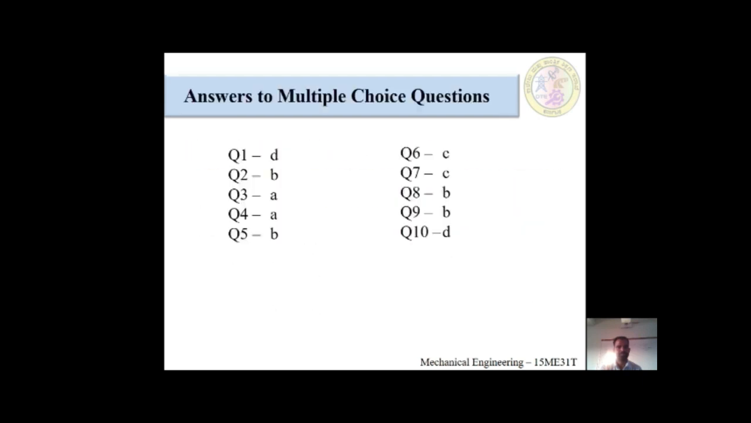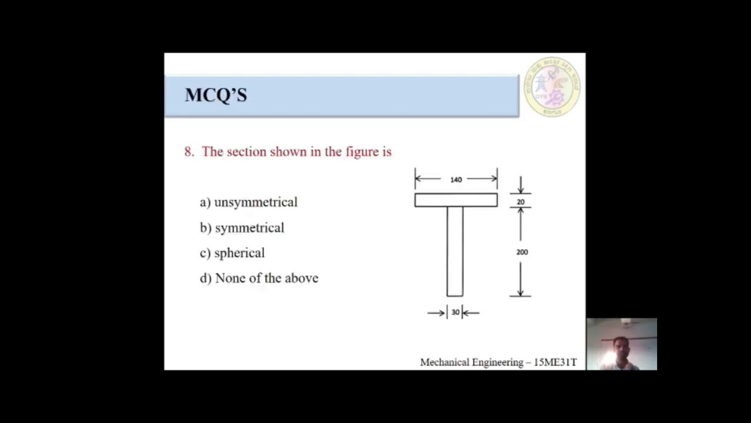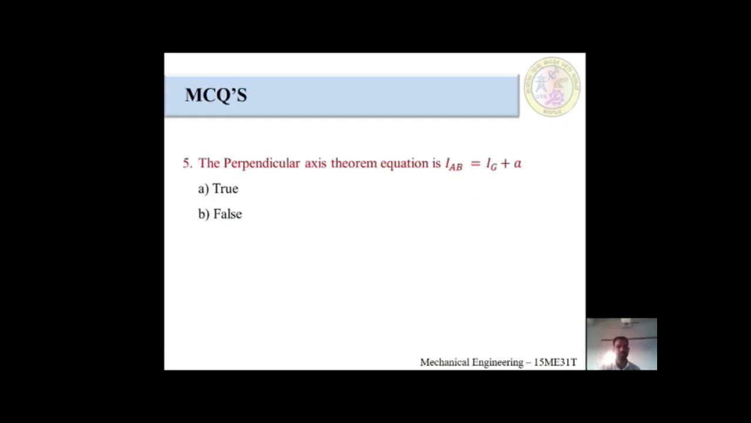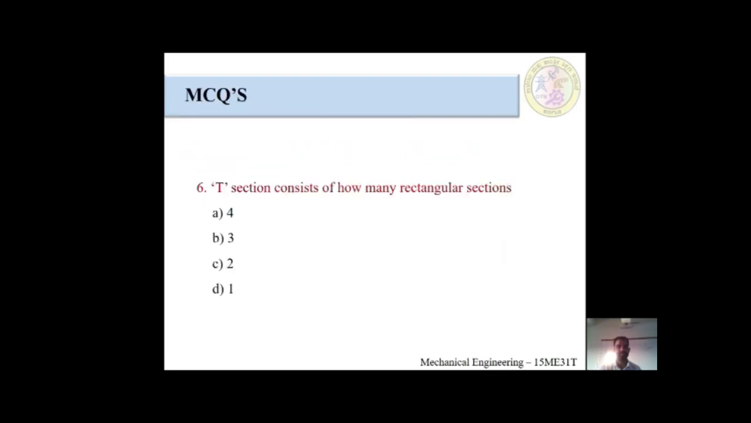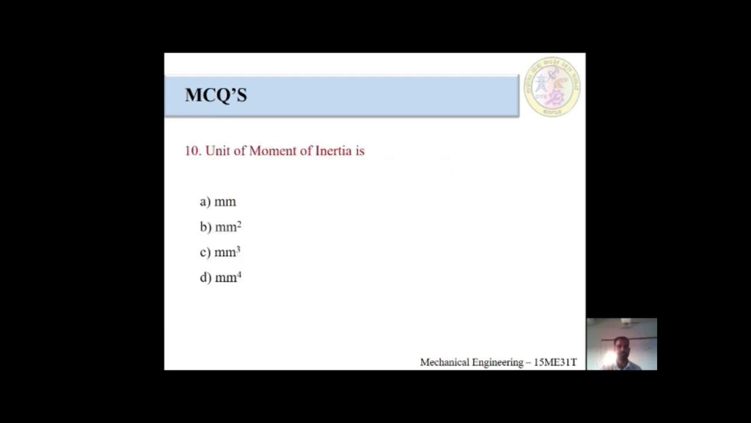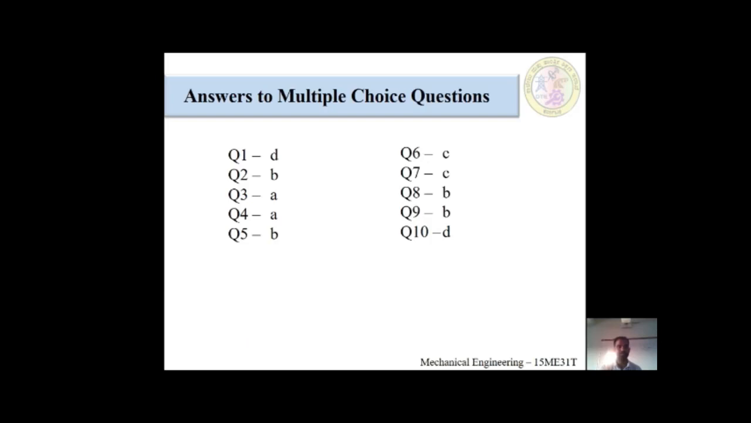Fifth question would be B. The perpendicular axis theorem is IAB plus IG plus A. It is false because this is not at all any equation. Either it would not be a perpendicular axis theorem or parallel axis theorem. Question number 6 is C, because T section only has two rectangles. After that, question number 7 is C.